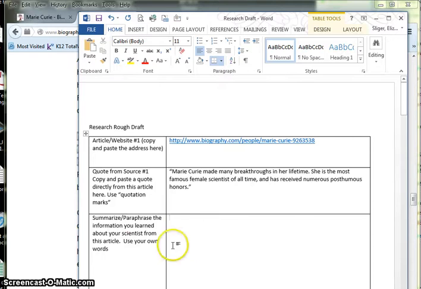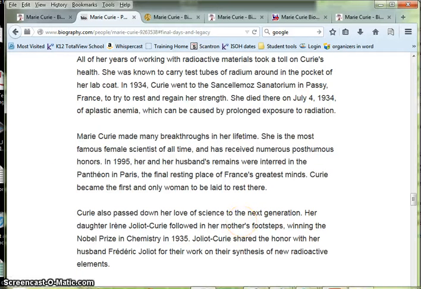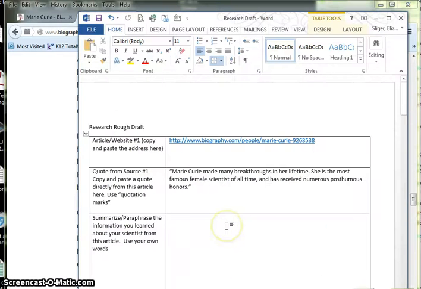Finally, in this box, you want to read the article, and then you want to write in your words what the article was about, some interesting points. Okay, you want at least 3 to 5 sentences here, a little more if you want, but make sure you have several complete sentences that you learned from this article.